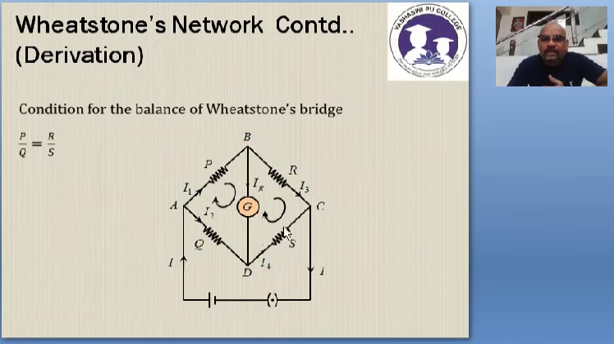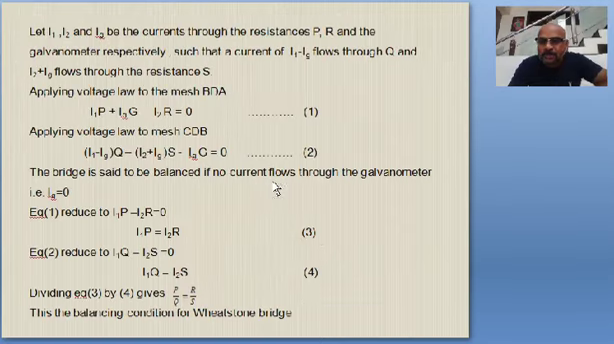CDB. Now check what is here. From C to D, this one, this is S only, I4S, then again minus IgG, then I1 minus Ig into Q, is equal to 0 again, because there is no cell in the second mesh also.